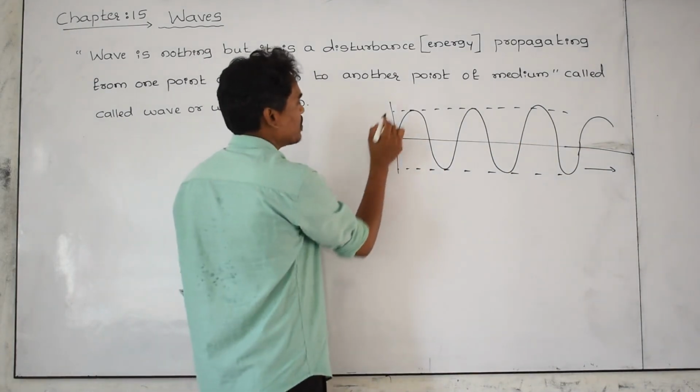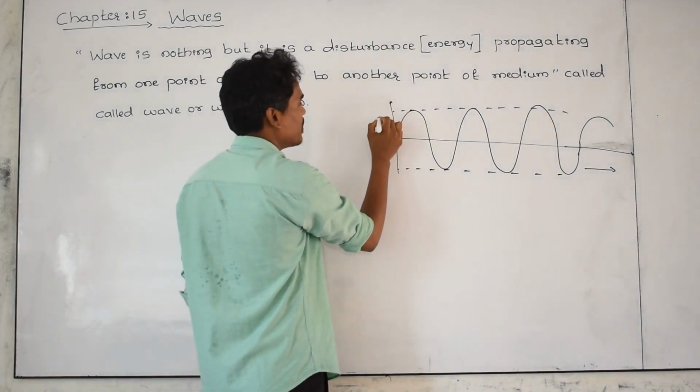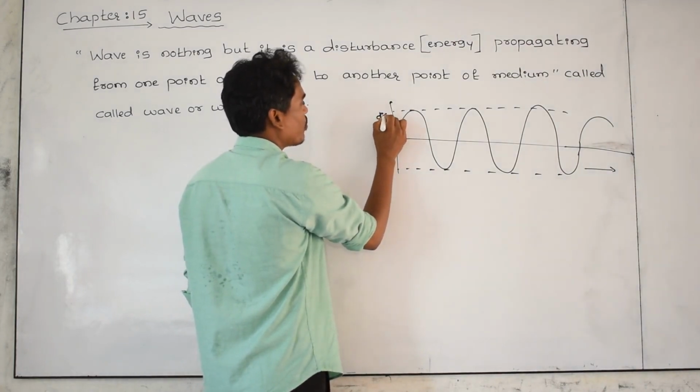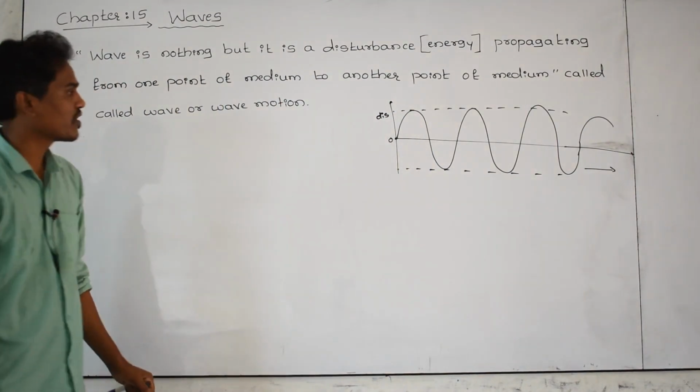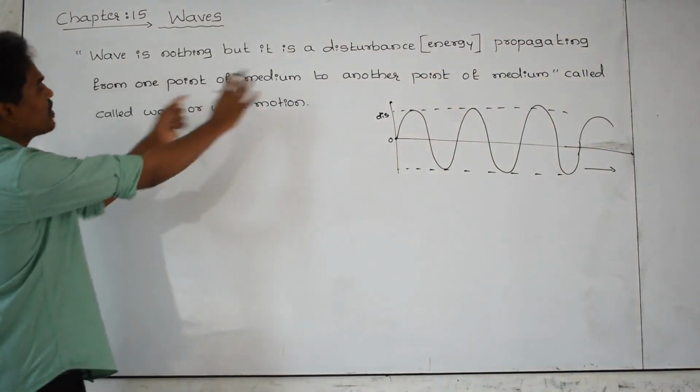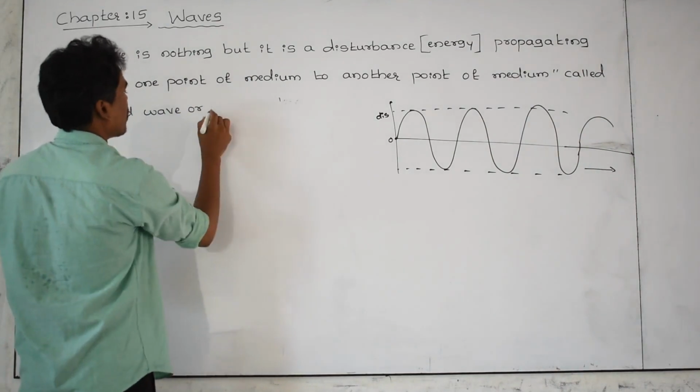And this is a mean point. This is the y-axis indicating displacement of wave from an origin. This is a graphical representation of the wave. What is the meaning of this definition? This is called wave motion.